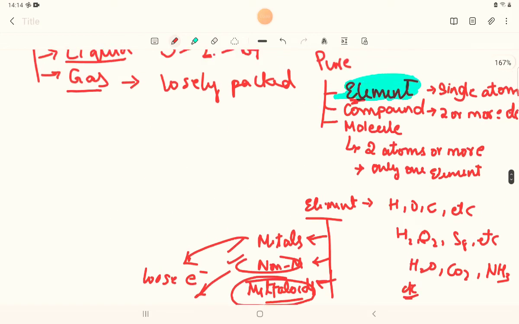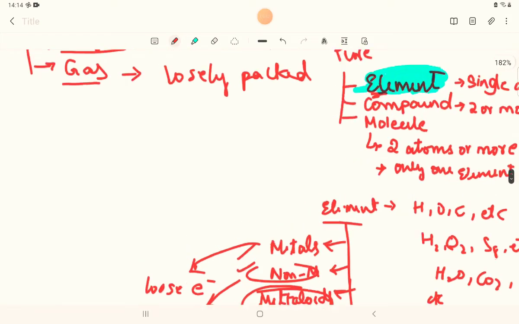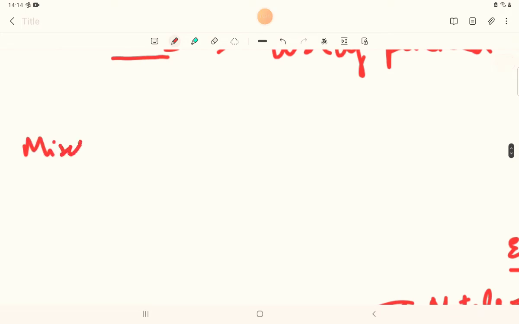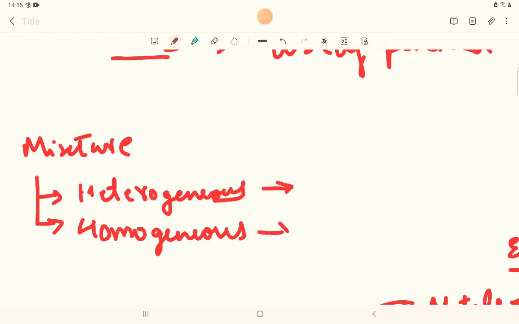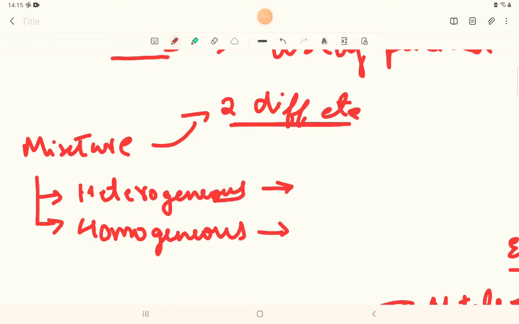After this, let us see the part of mixture. I'll be writing it here. Mixture is classified into two types: heterogeneous and homogeneous. Basically, a mixture is made up of two different things. Two different things should be there, then only we can say it is a mixture.